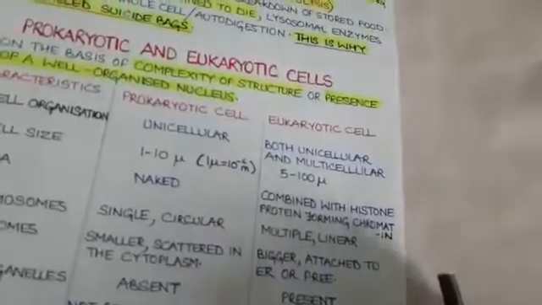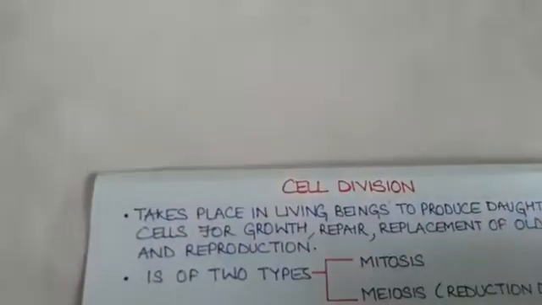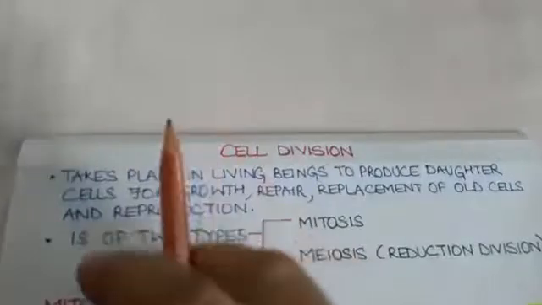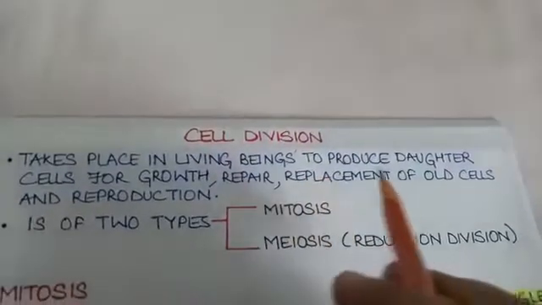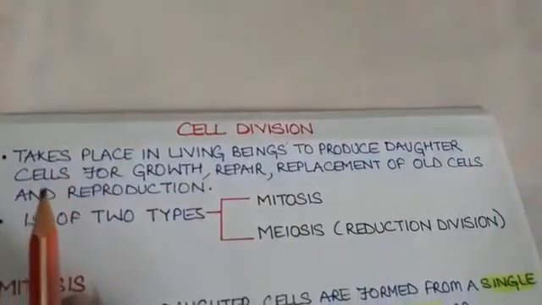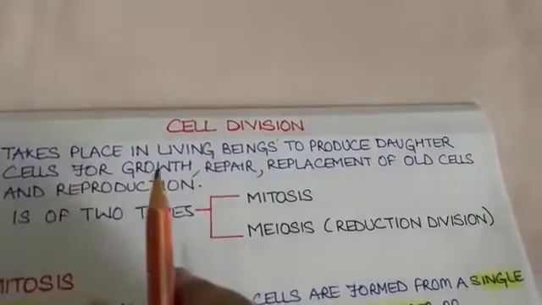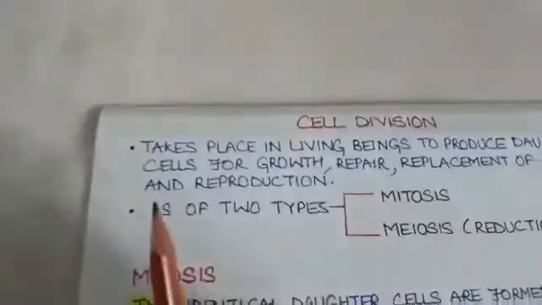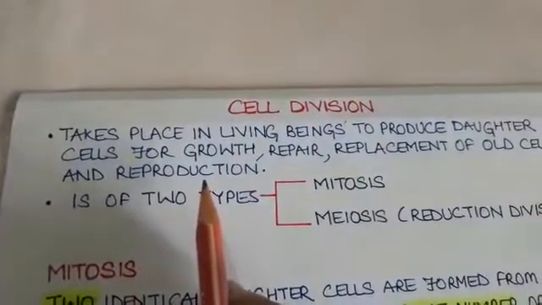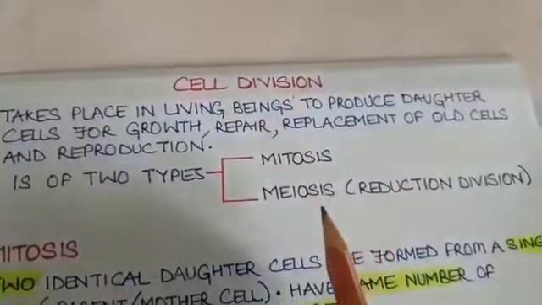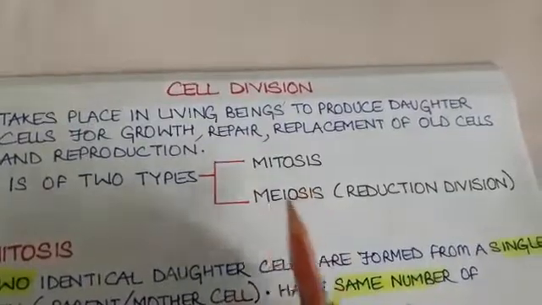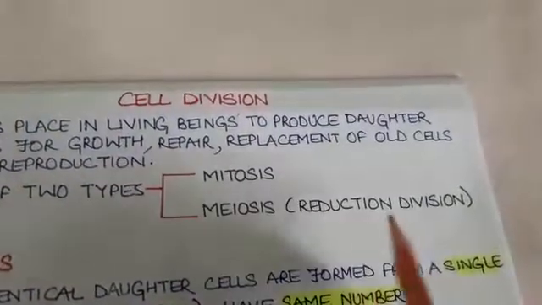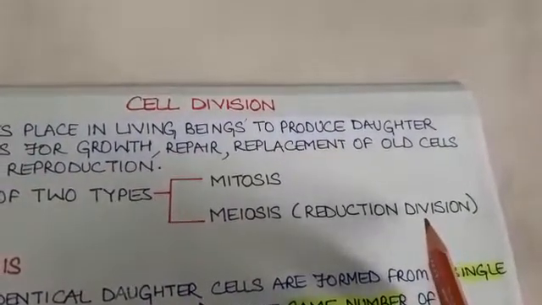The last topic of this chapter to be discussed is cell division. Student, cell division takes place in living beings to produce daughter cells. Daughter cells means new cells for the purpose of growth, repair, replacement of old cells and for the process of reproduction. Cell division is of two types, mitosis and meiosis. Meiosis is also called reduction division.